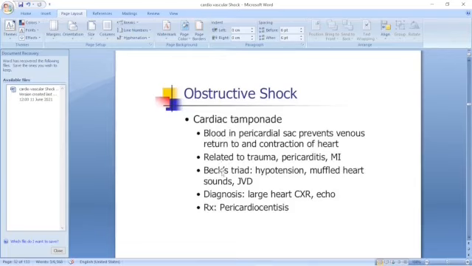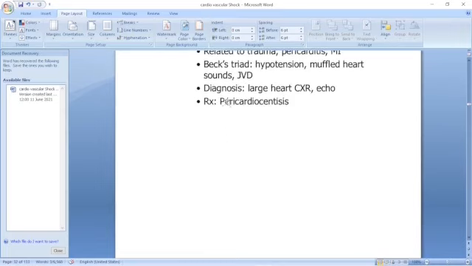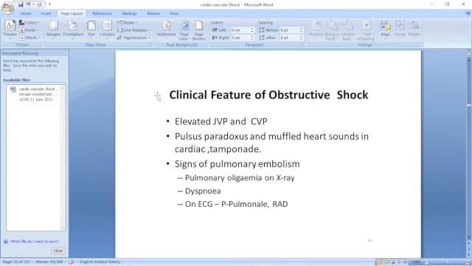If there is a hemorrhage in the pericardium, it may be related to trauma, pericarditis, myocardial infarction. The signs are hypotension, muffled heart sounds, and raised jugular venous pressure. The diagnosis is a large heart, and by echo you can diagnose it, and treat with pericardiocentesis.